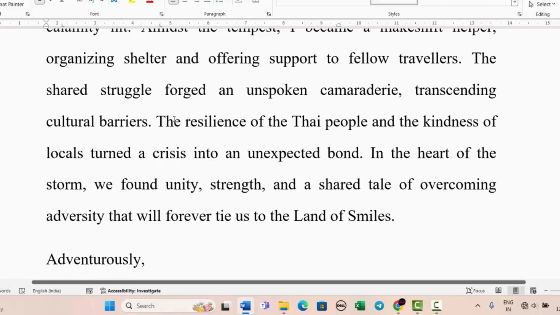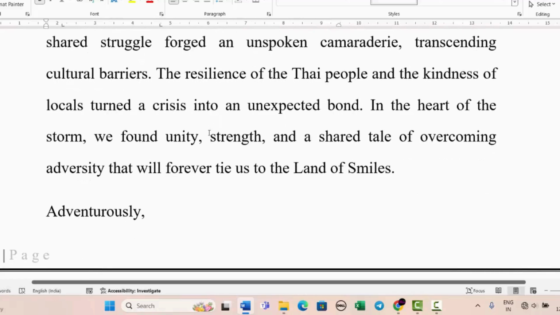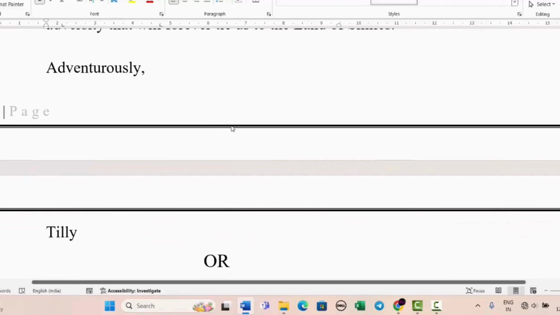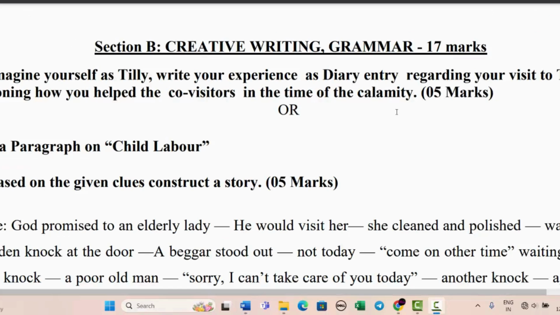The shared struggle forged an unspoken camaraderie, transcending cultural barriers. The resilience of the Thai people and the kindness of the locals turned a crisis into an unexpected bond. In the heart of the storm, we found unity, strength, and a shared tale of overcoming adversity that will forever tie us to the land of smiles. Adventurously, Tilly.